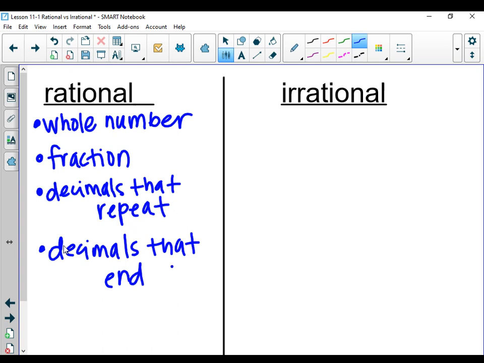A decimal that ends? 4.78. Look at that. It ended right there after the 8. Wow.